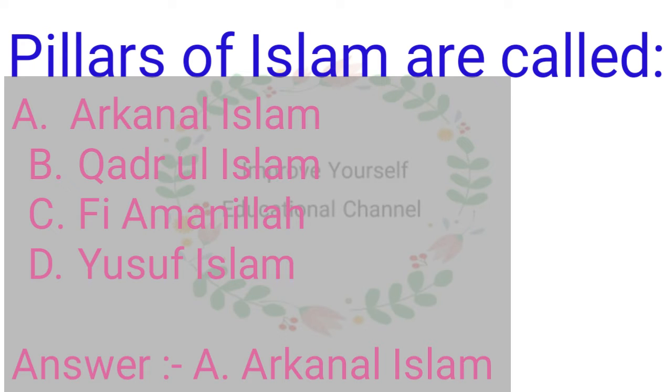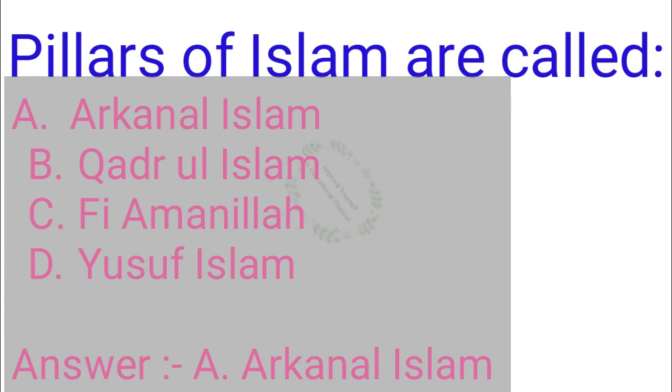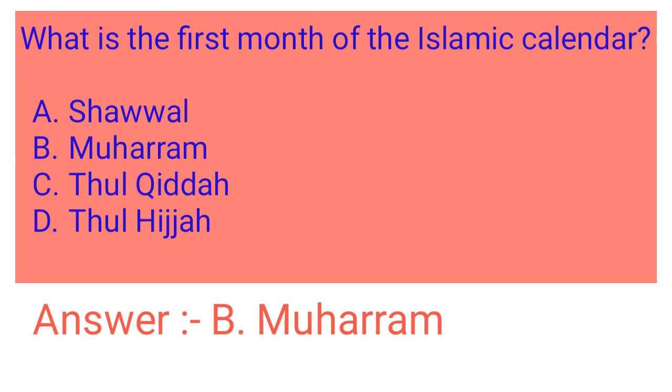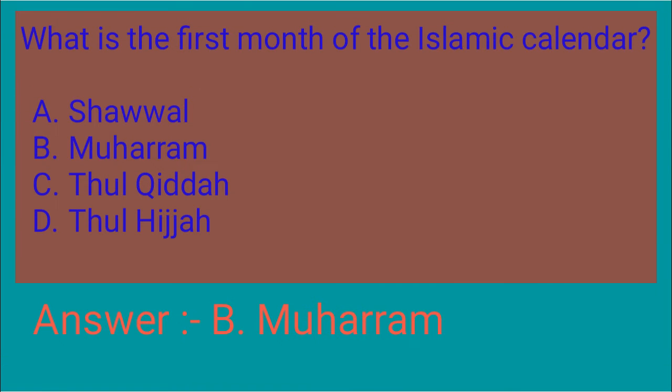Pillars of Islam are called: Arkanul Islam, Khadrul Islam, Fi Amanillah, Yusuf Islam. Answer is Arkanul Islam. What is the first month of the Islamic calendar? Shawwal, Muharram, Dhul Qa'dah, Zulhijjah. Answer is Muharram.